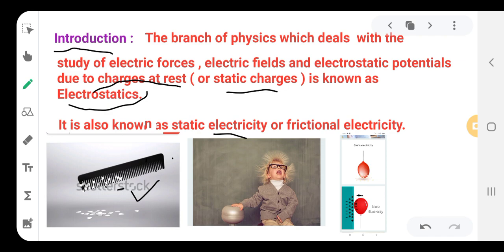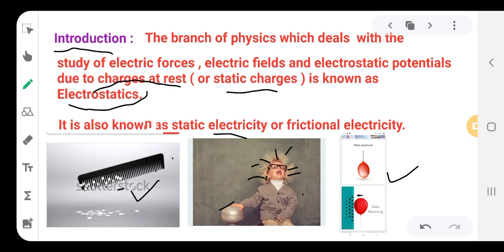Then here, as I told in the beginning of the chapter, the boy just touches the vibrating thing, a metal box. So these charges will be residing on his body, and the hair is moving outwards. It is like fun for him, right? Now here also in the simple diagram you can see static electricity caused due to the balloon. The balloon is also an insulator, and there are paper pieces attracting the balloon.